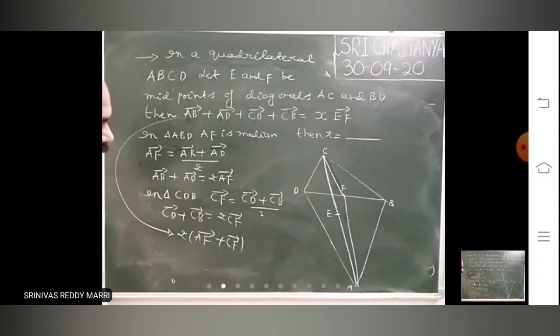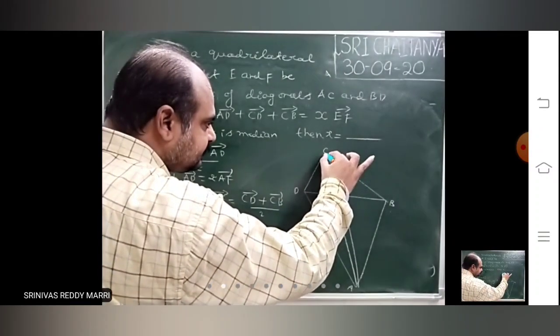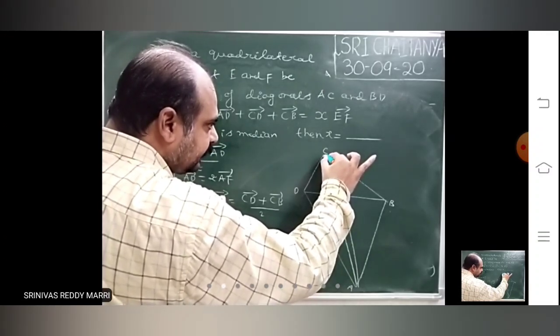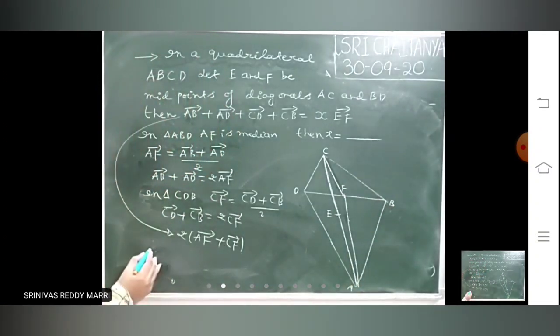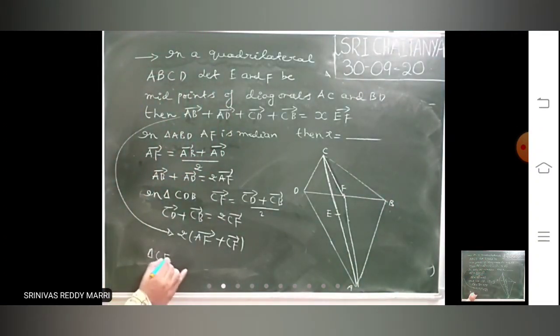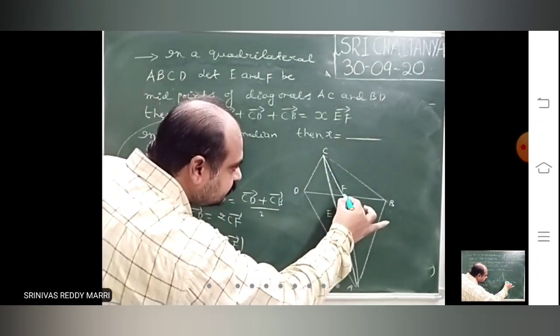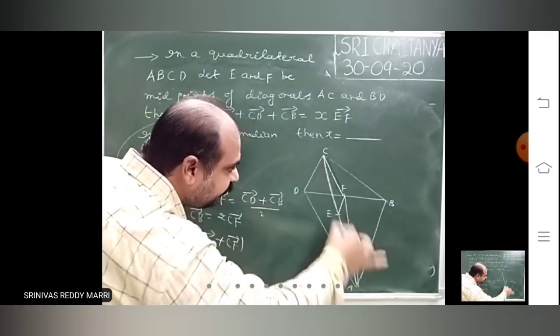Correct only, right? Okay. Now consider this triangle CFA. In triangle CFA, join this. E is the midpoint of AC, na?